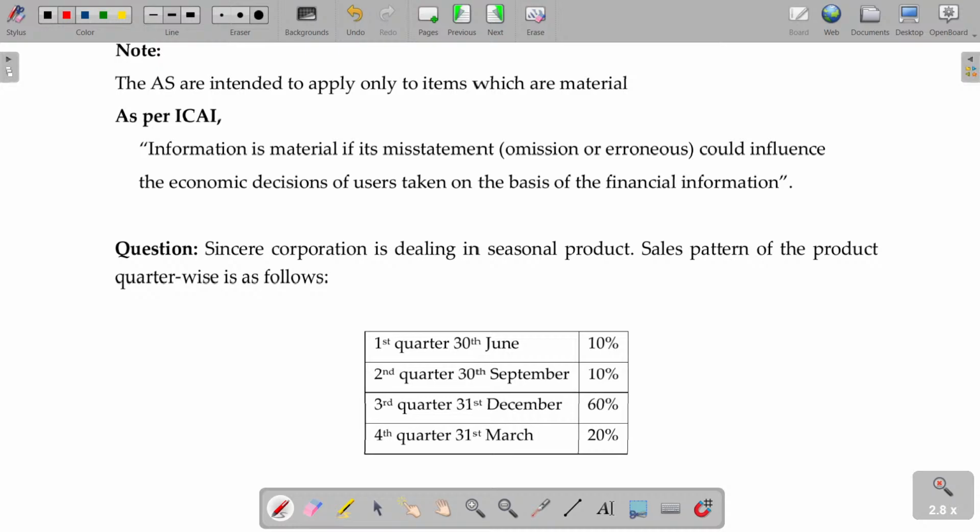Now, we'll see a few illustrations in this topic. Very rarely you may expect some illustration also. We'll see basic illustrations.